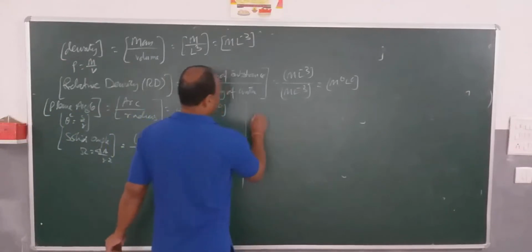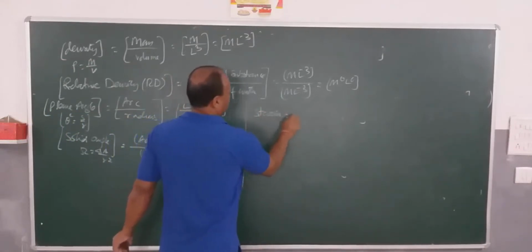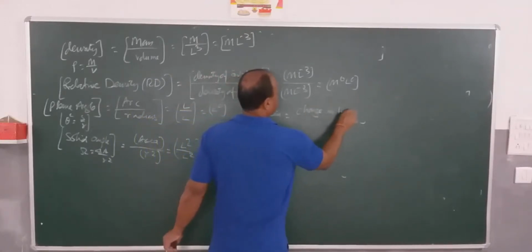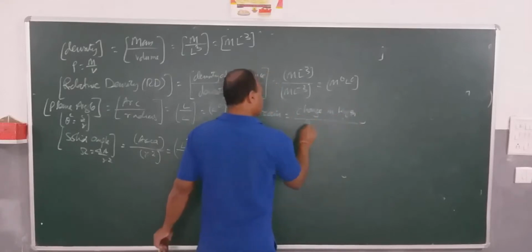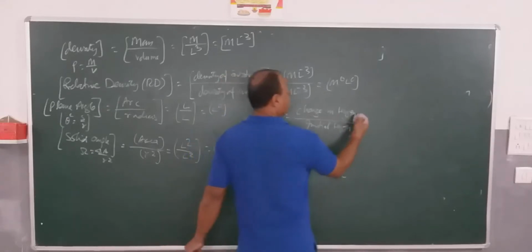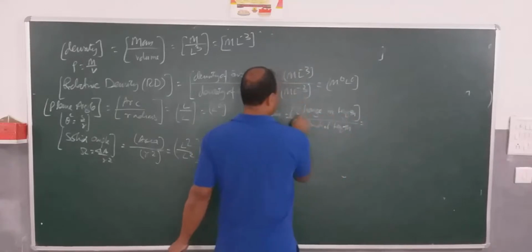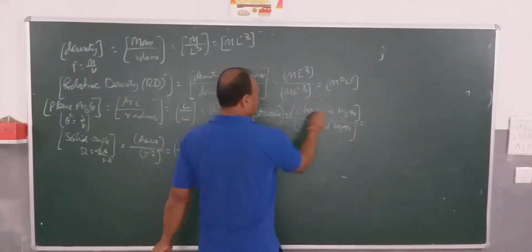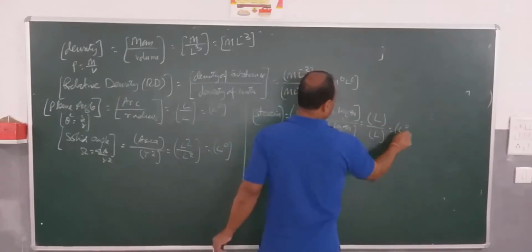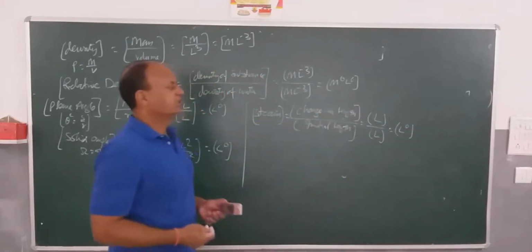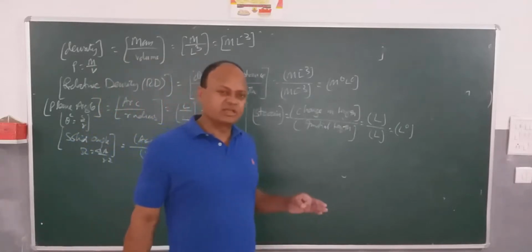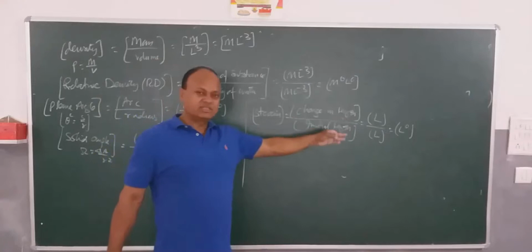Now we have a look at strain. Strain is change in length divided by initial length. If I write the dimensional formulas, change in length is L, and initial length is L, so it cancels out, and that equals L to the power 0. You can see that strain has no dimension. It is a dimensionless quantity. Dimension is 0.